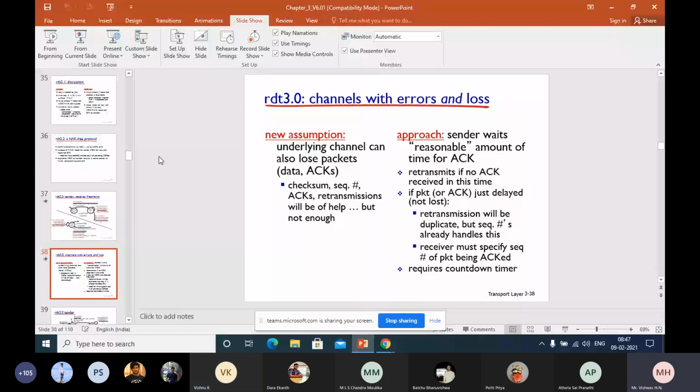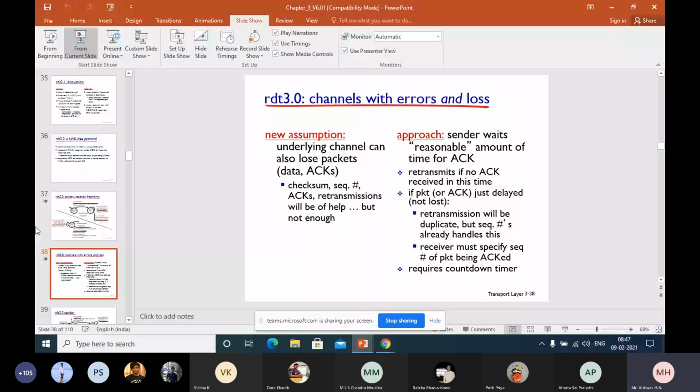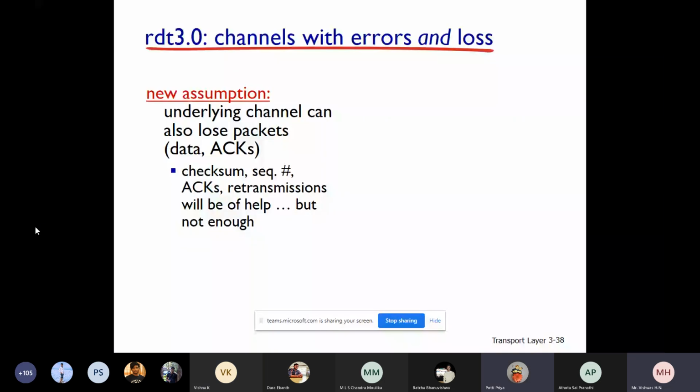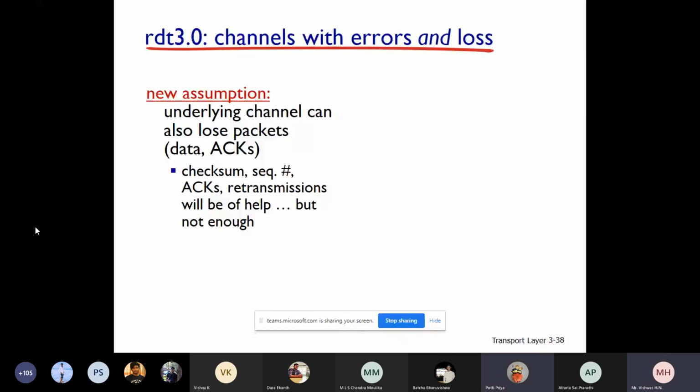Okay, so if you have a timer in the sender, and the sender doesn't receive an acknowledgement within that time, the sender will understand that the packet is lost in between and has to retransmit it. Am I right? Yes, sir. Do you agree with this, students? Others? Yes, sir. Okay. Can you see the screen? Can you see the PPT?